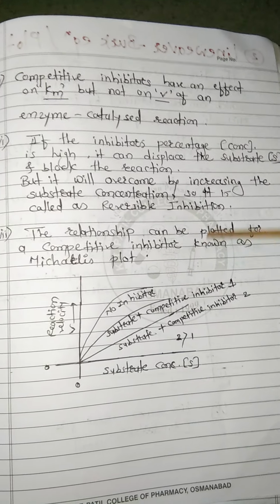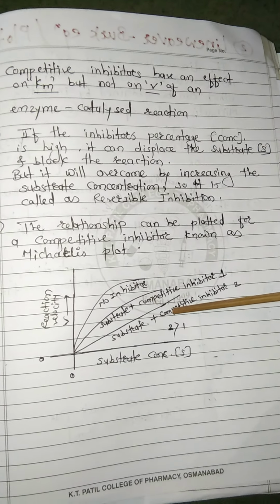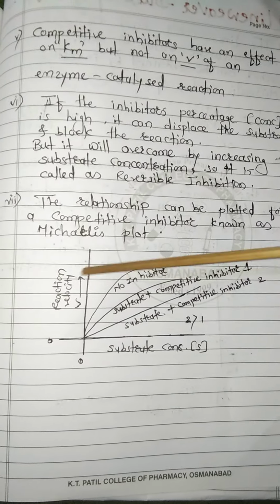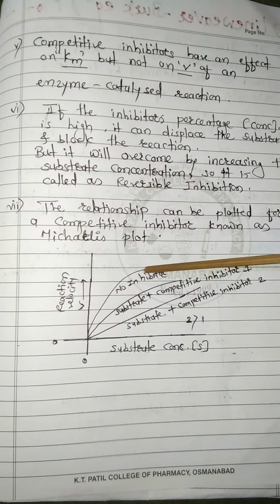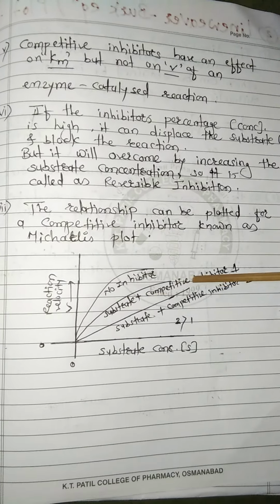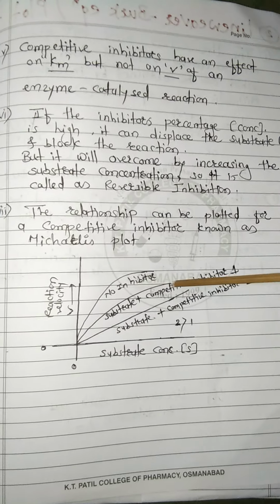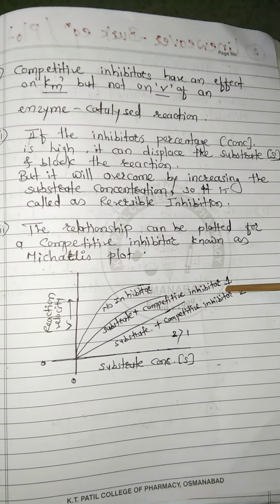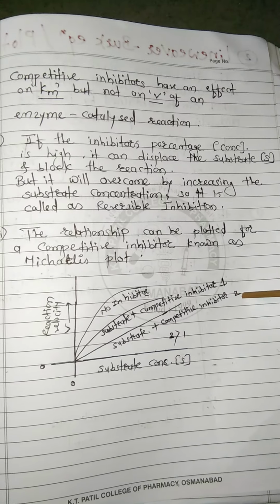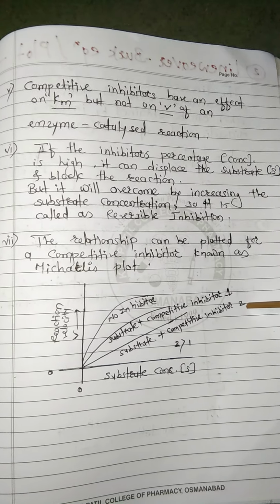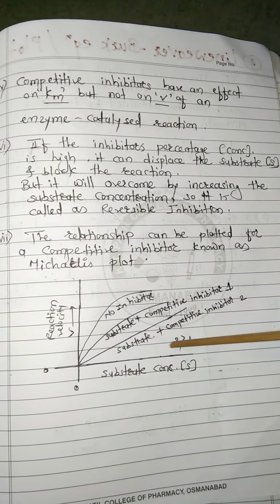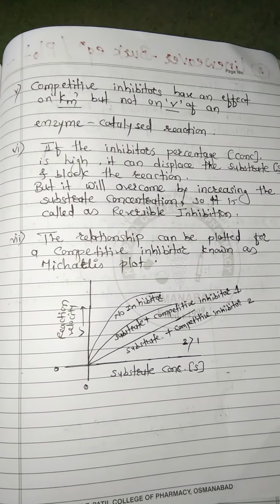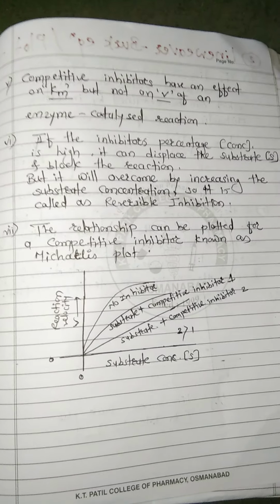The last point is that the relationship can be plotted for competitive inhibitors, called the Michaelis plot. We have taken substrate concentration here, and velocity V. With no inhibitors there is a curve; with substrate plus competitive inhibitors, a slight curve. After increasing the concentration of the substrate, we will get a straight line. So by increasing the substrate concentration, we get the reversal of the inhibition. That's why it is called a reversible reaction, as shown here. So this is the complete topic of reversible or competitive inhibition. Thank you.